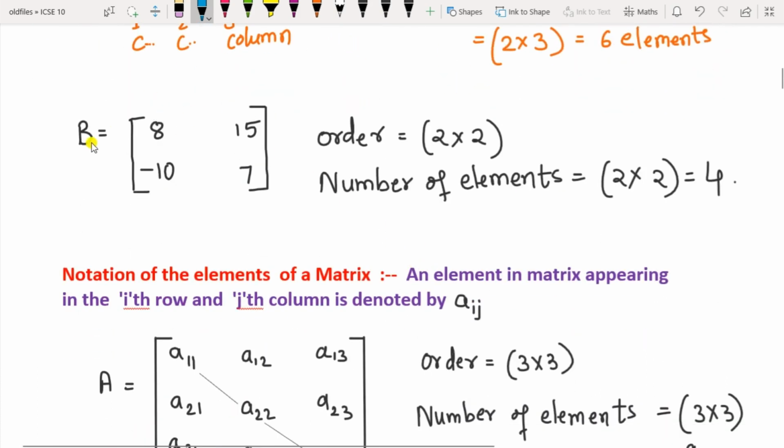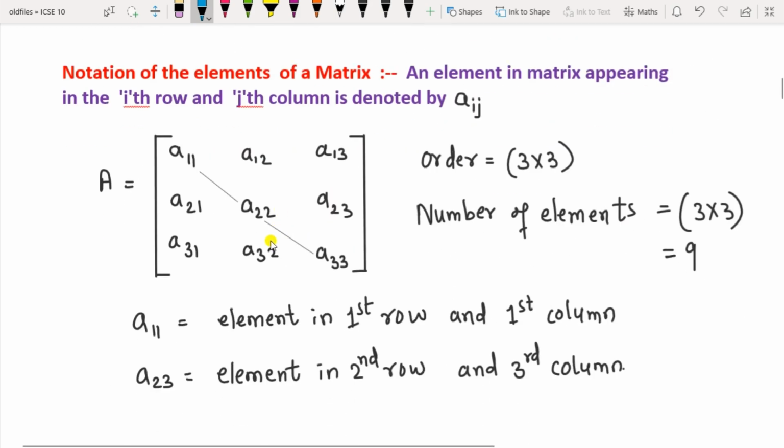Suppose this is B here. B is another matrix. So this is the row and these are the columns. It has 2 rows and 2 columns, so the order will be 2 by 2 and the number of elements will be 2 into 2, that is 4 elements in the B matrix. So this way you have to find the order and the number of elements.